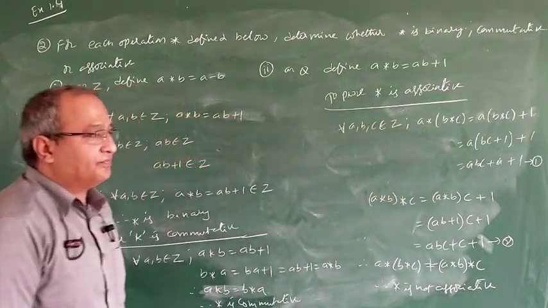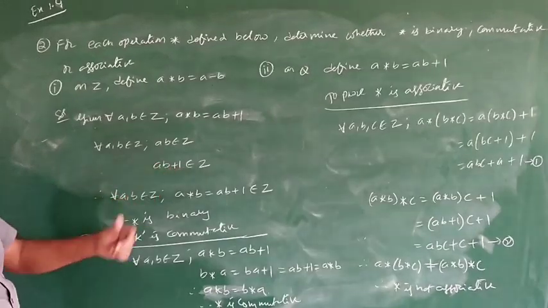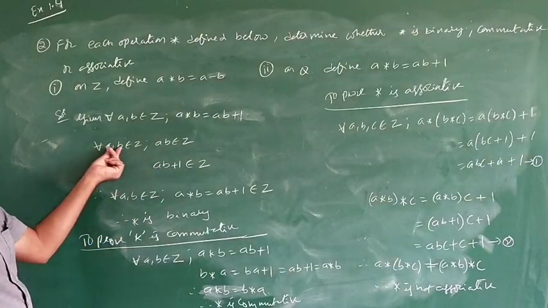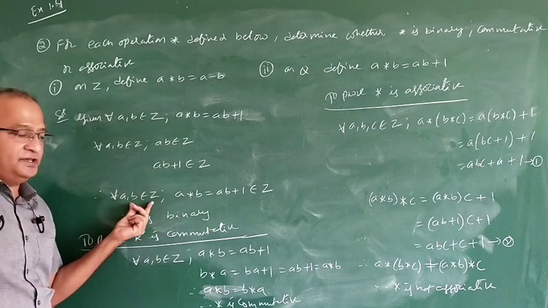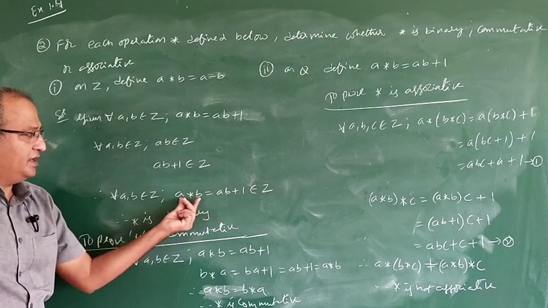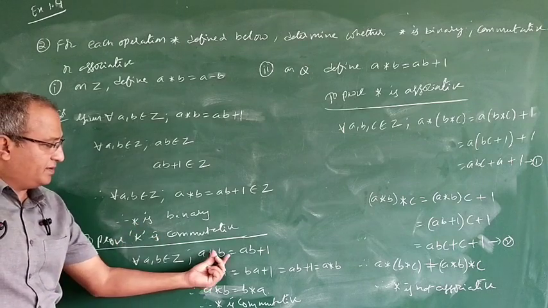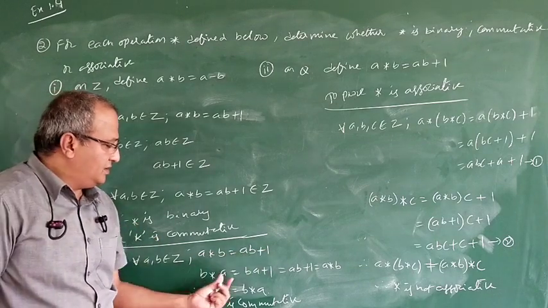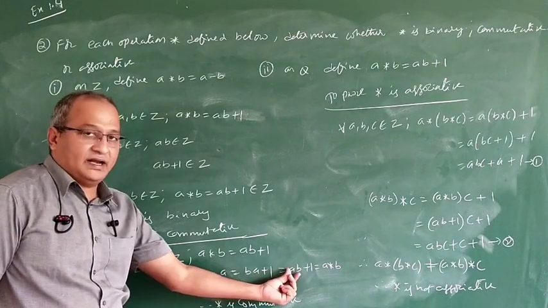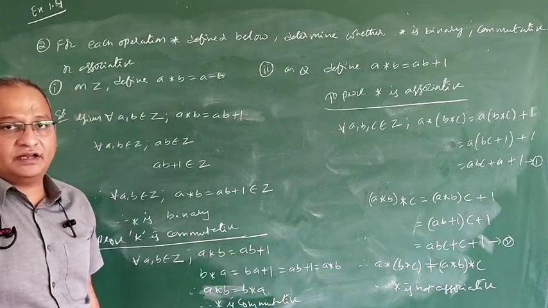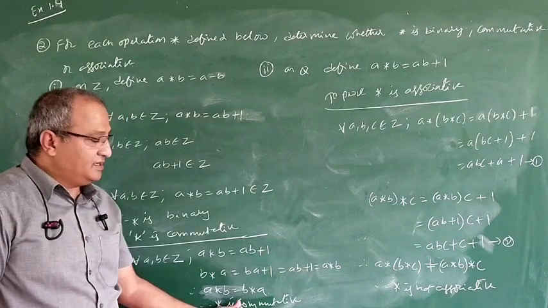Once again, observe here. Here they are asking whether star is binary. Yes, it is happening. Therefore, I proved A comma B belongs to Z, AB also belongs to Z, AB plus 1 also belongs to Z. So for every A comma B in Z, A star B is also in Z. Therefore, star is binary. Now, to prove commutative, A star B equals AB plus 1, B star A in the same way is BA plus 1. BA can also be written as AB plus 1, which is equal to A star B. Therefore A star B is equal to B star A, so star is commutative.